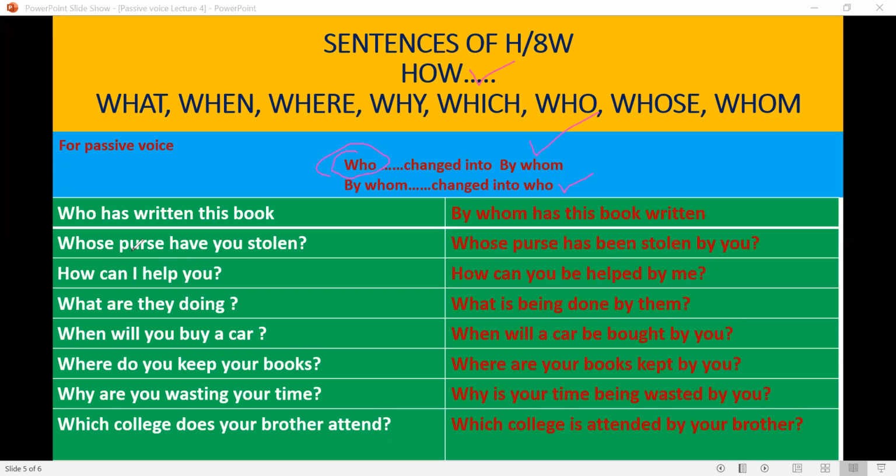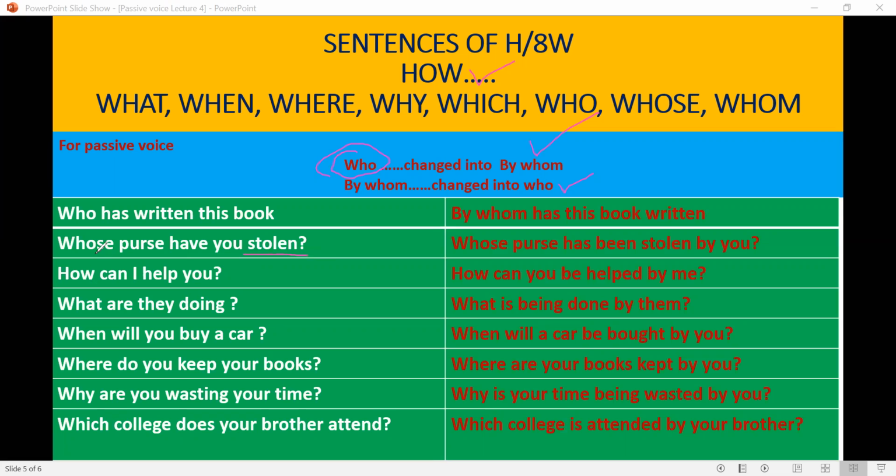Keep it in mind, negative in active voice will remain negative in passive voice. Interrogative in active voice will remain interrogative in passive voice. Who has written this book? By whom has this book been written? Whose purse have you stolen? Whose purse has been stolen?